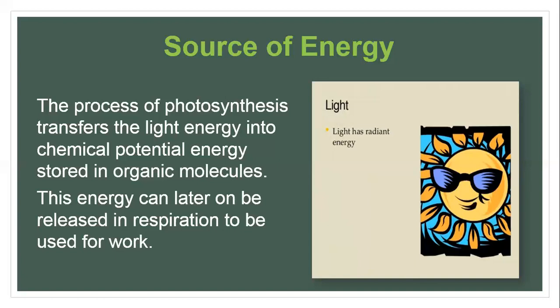So basically in the process of photosynthesis light energy is converted into chemical potential energy. As a result of photosynthesis the organic molecules which are manufactured, this chemical potential energy is stored in those organic molecules. And when these organic molecules are oxidized in the process of cellular respiration, then energy is released, and that energy is used for the synthesis of ATP. And we know that ATP is the energy currency of the cell, and that is utilized to give the energy wherever it is required to carry on so many activities. Okay, so this was all about the start of photosynthesis.